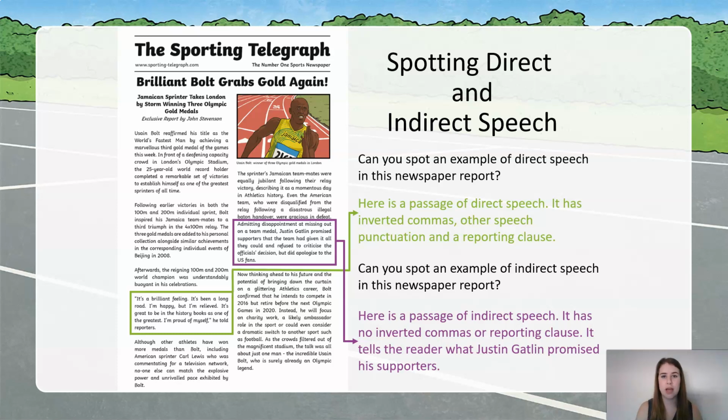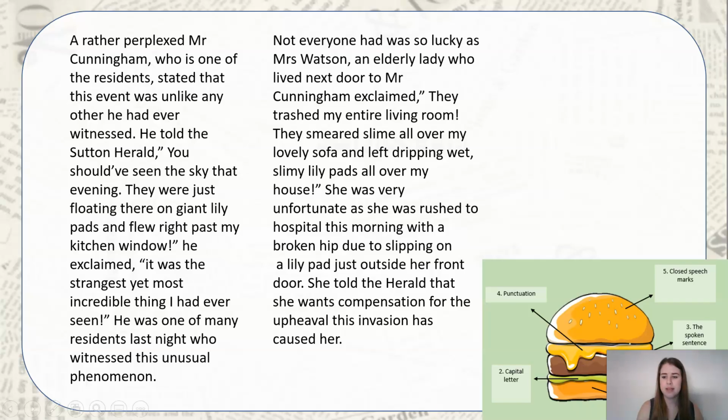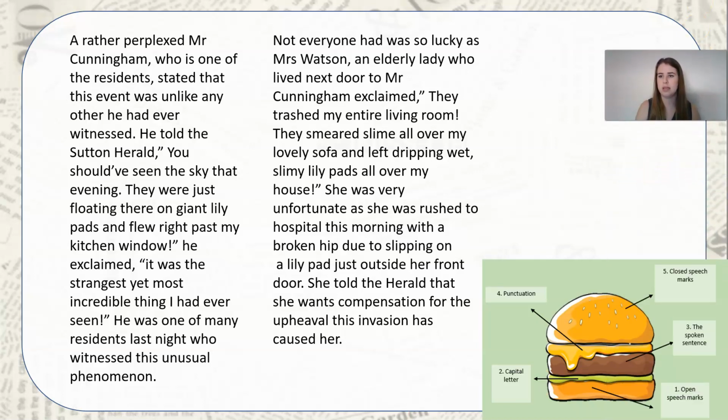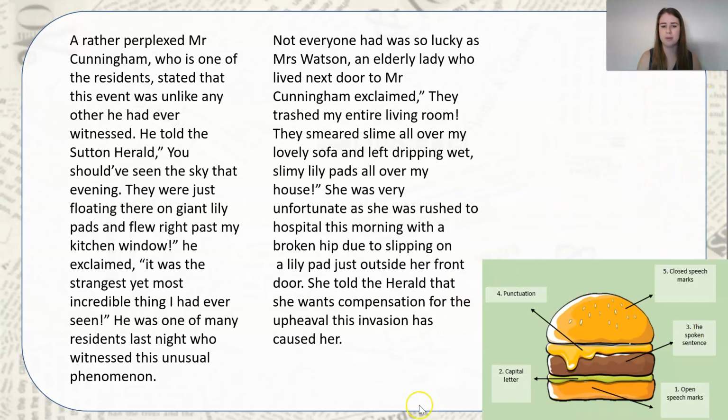So today you're going to have a go at writing your own version. I'm going to now model an example. Now that you've been able to identify them, we're going to write two of our own paragraphs today. This is a copy of my next two statements. I'm going to move myself up here so you can see my speech burger at the bottom to help you. This is the speech burger we looked at in week 1, and it is used for our direct speech. We've got to remember our open speech marks, our capital letter, the spoken sentence, the punctuation, and then our closed speech marks.